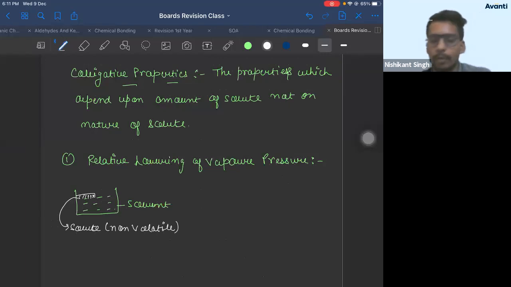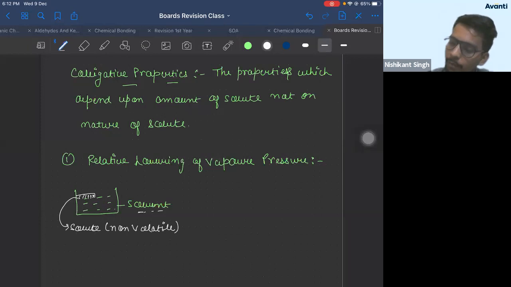What is the meaning of non-volatile solute? Anyone? Non-volatile solute means solute will not form vapors. So vapors will be formed by only solvent. That means the pressure of the solution is due to solvent, not solute.